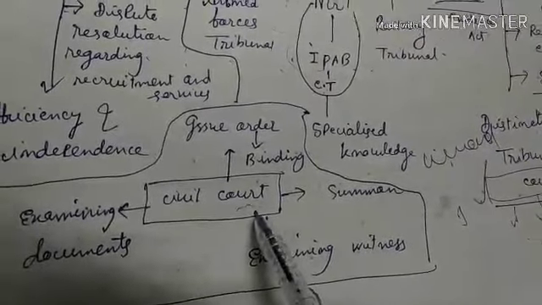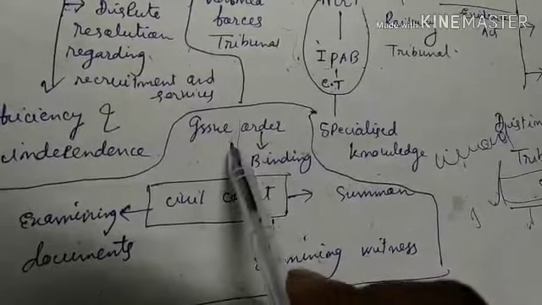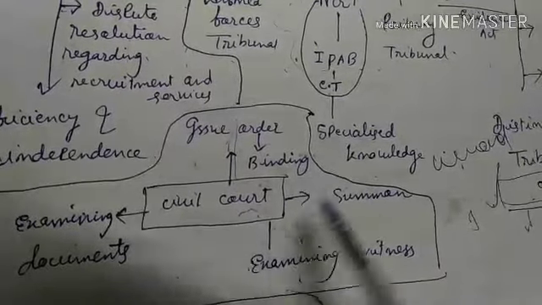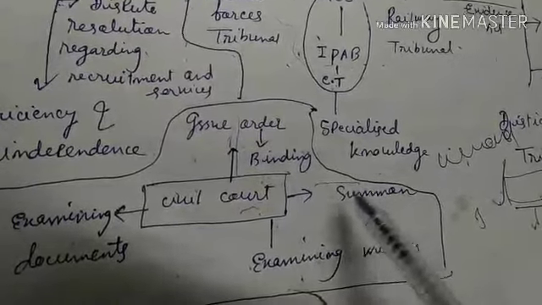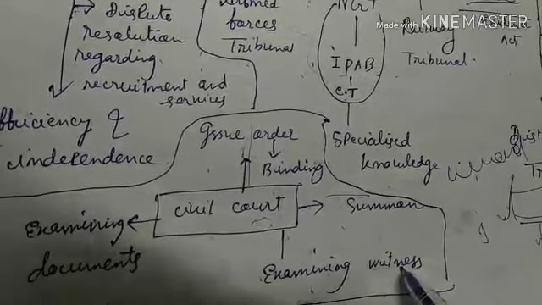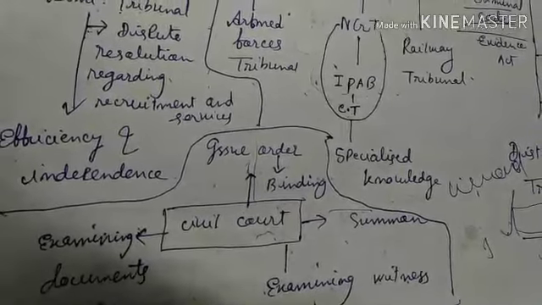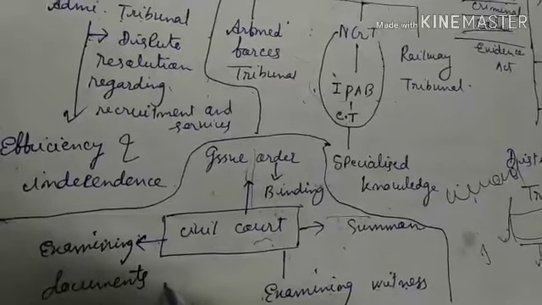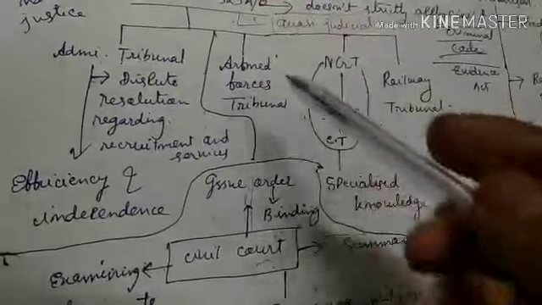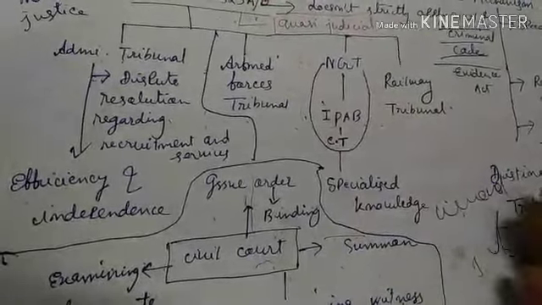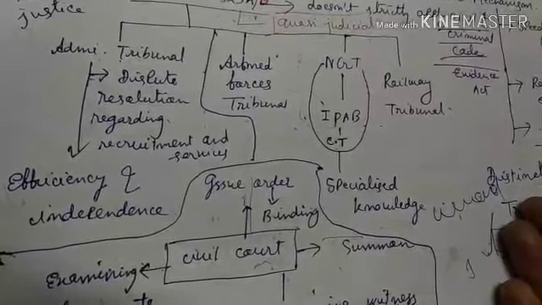So, what are some powers of the civil court? It can issue an order, and an order is binding on the parties. It can summon a person to appear before the tribunal. It can examine the witnesses, and it can examine the relevant documents also. So these are some necessary information regarding the tribunal, which are must reading for preliminary as well